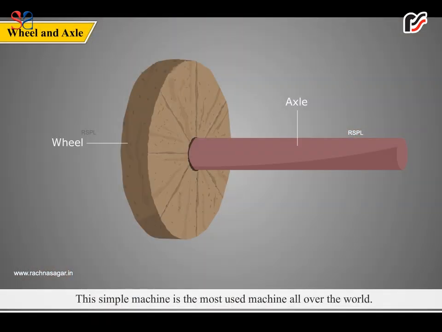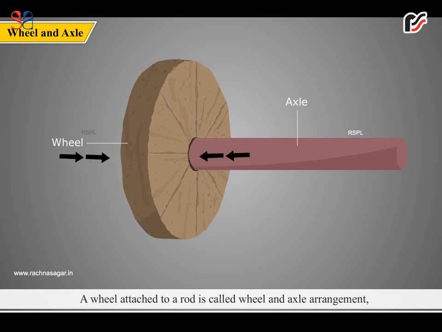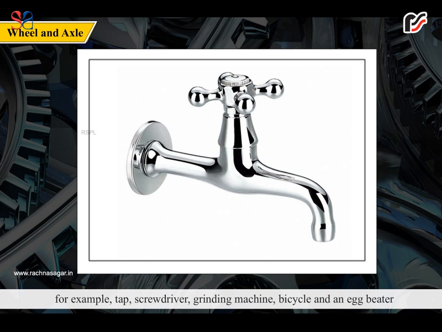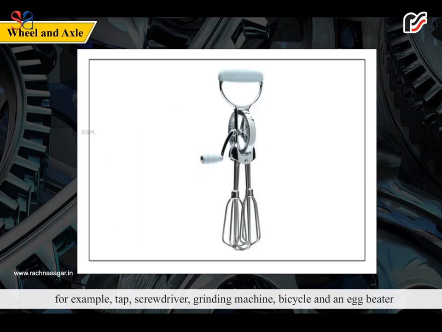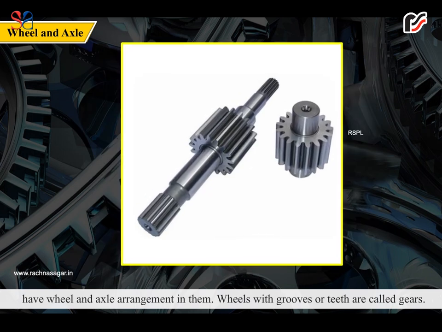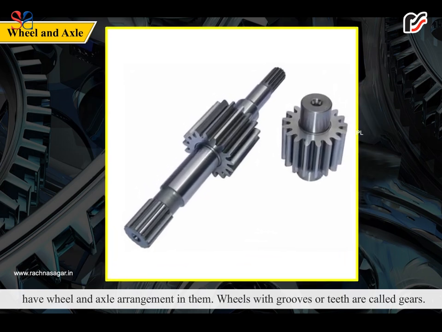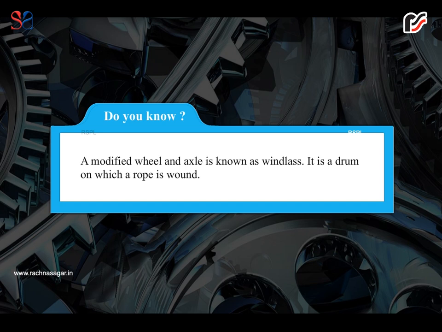Wheel and axle. This simple machine is the most used machine all over the world. A wheel attached to a rod is called a wheel and axle arrangement. For example, tap, screwdriver, grinding machine, bicycle, and an egg beater have wheel and axle arrangements in them. Wheels with grooves or teeth are called gears. Do you know? A modified wheel and axle is known as a windlass. It is a drum on which a rope is wound.